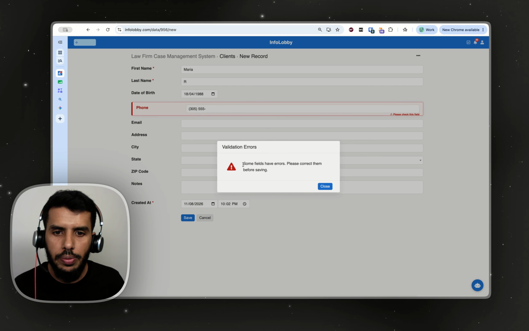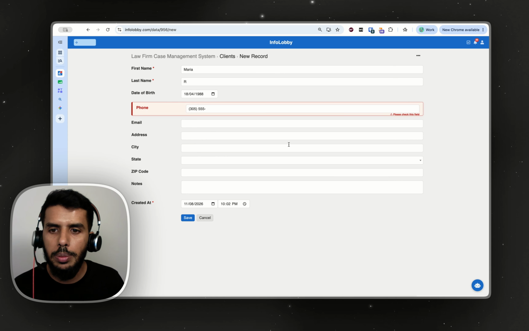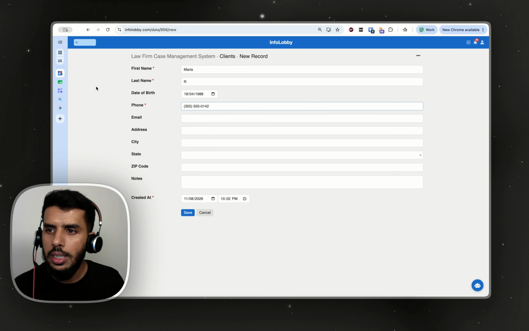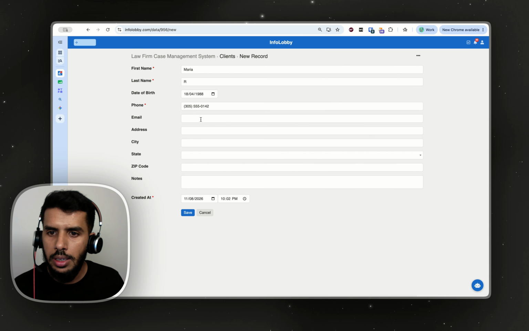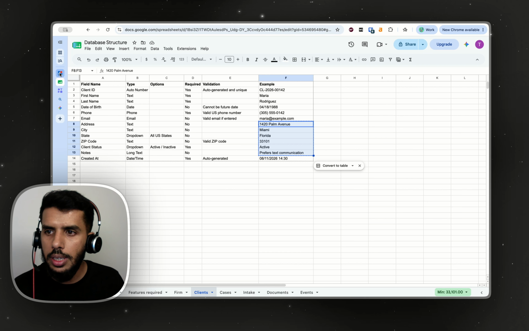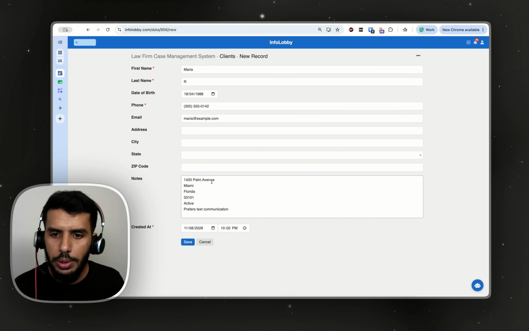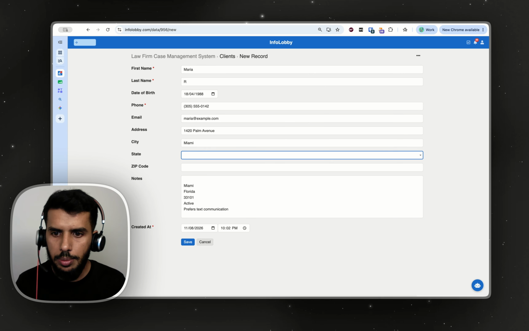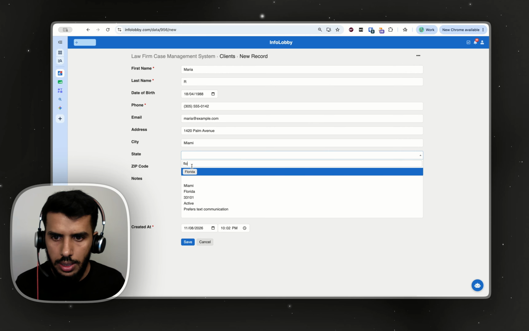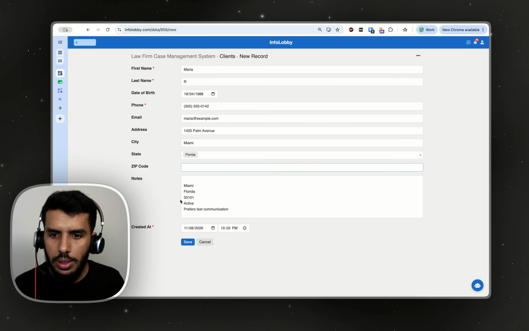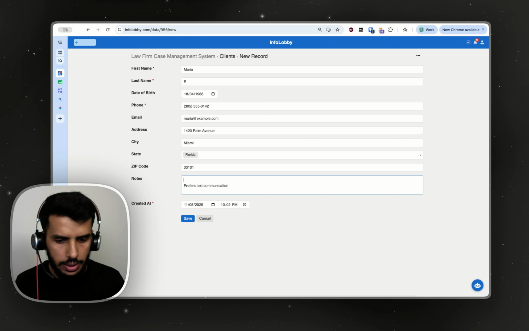It says that some fields have errors. Please correct them before saving, which is this. We need it to be in the right format. And then we have got the email ID. I'm just going to copy the whole thing and then put it here, and then I can copy paste from here. This is the address, Miami. State is Florida. And we've got a zip code here. And we have a little note.